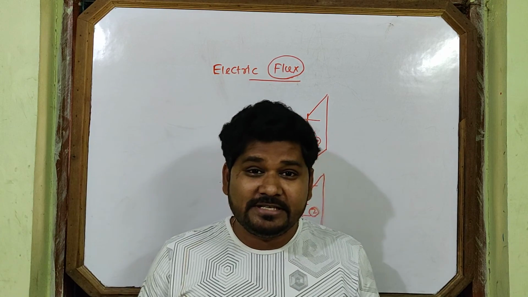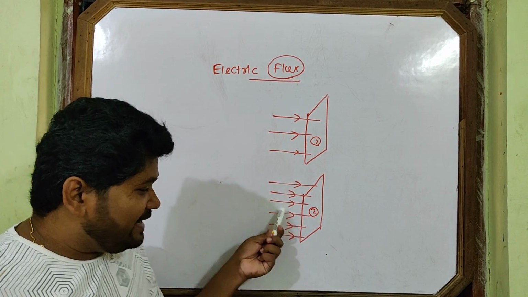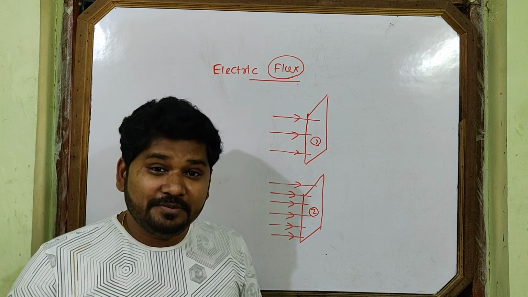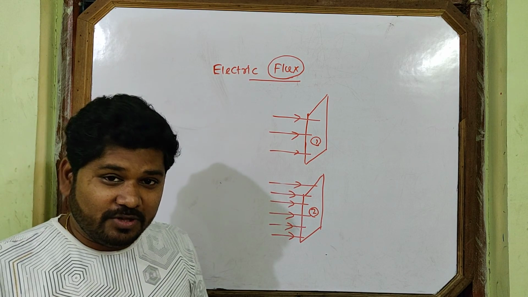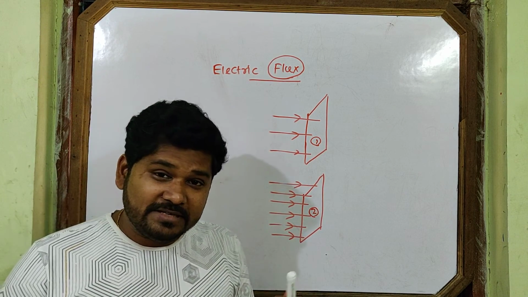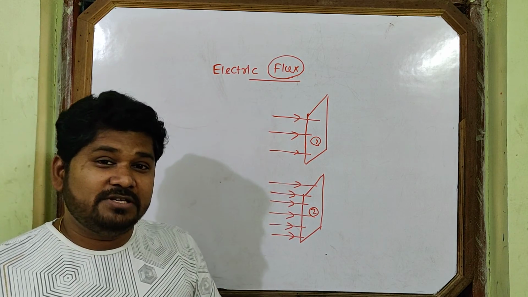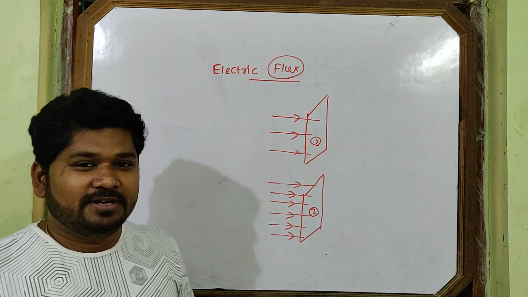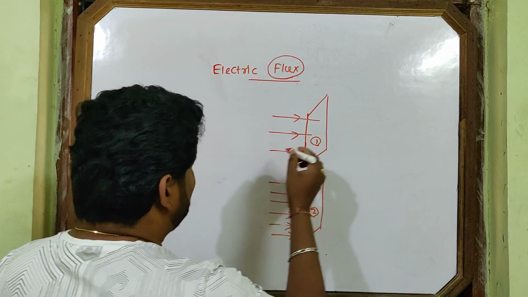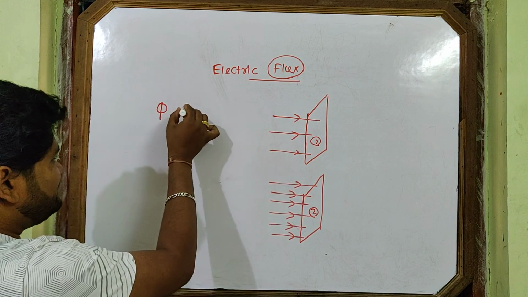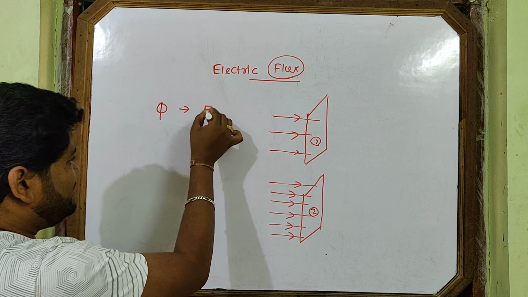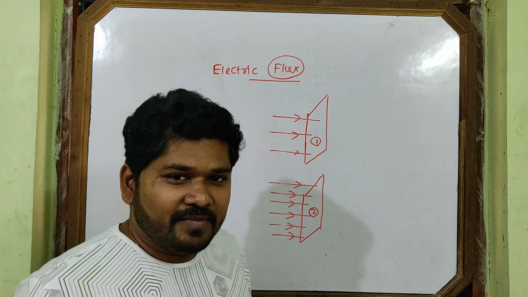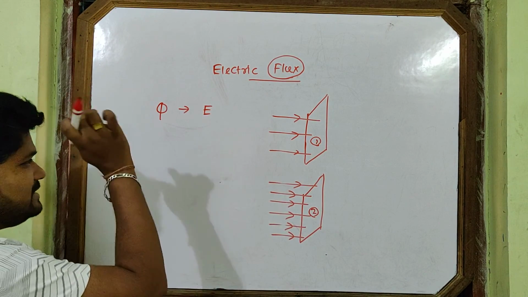Where lines of force are crowded, the electric field intensity is more. If we go the reverse way, the more the intensity, the more the crowding of lines of force, the more the flux. Then flux depends on which quantity? Flux depends on electric field intensity. If it is more, flux is also more.